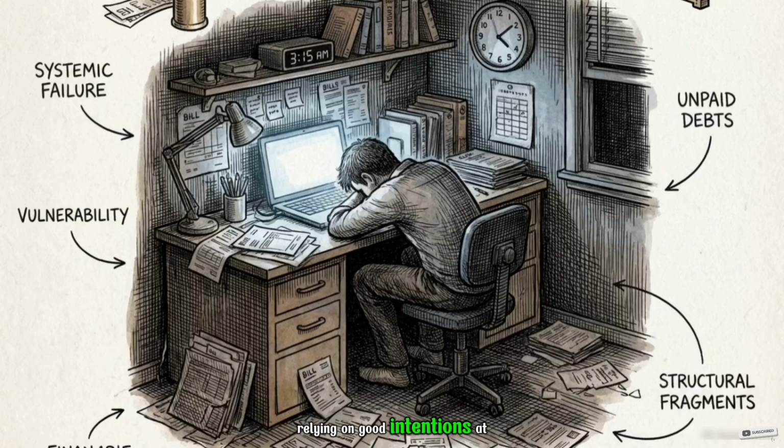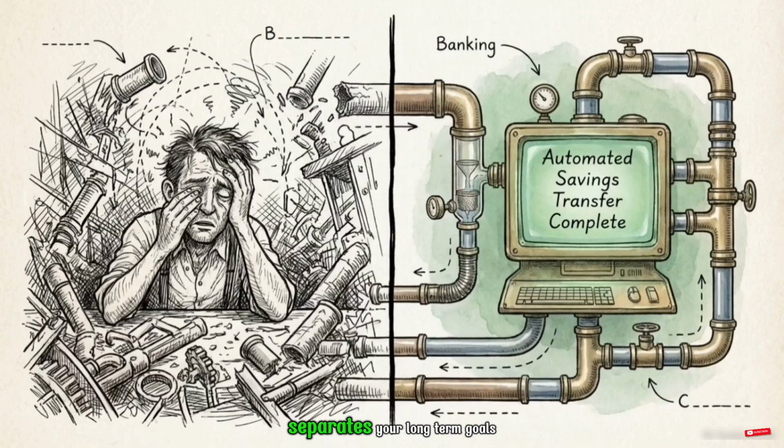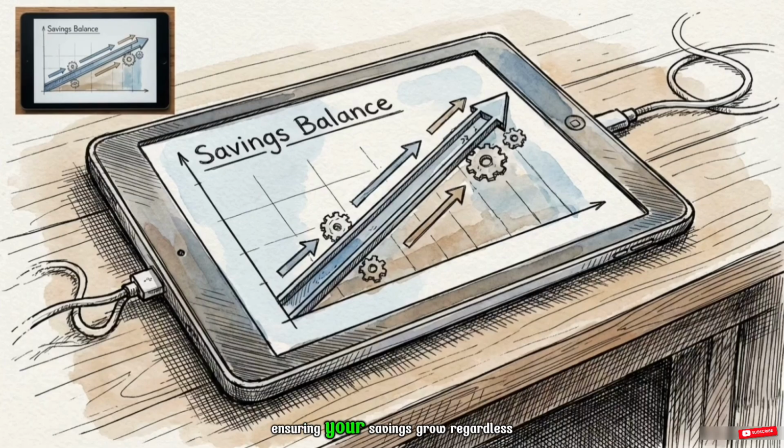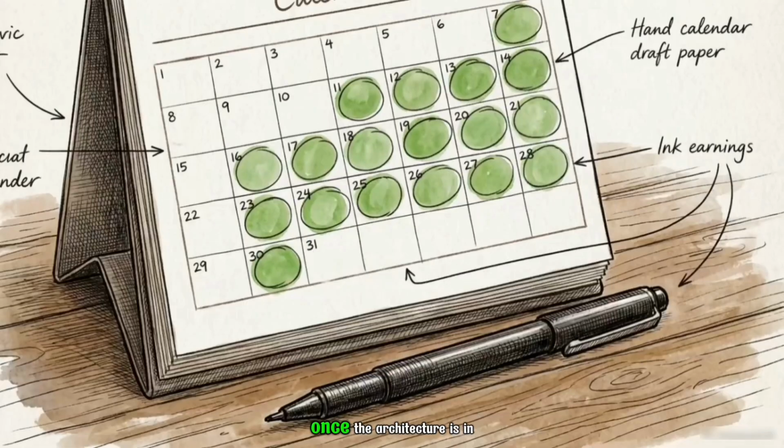Relying on good intentions at the end of the month leaves savings vulnerable to daily stressors. Automating your allocations separates your long-term goals from your immediate emotional state, ensuring your savings grow regardless of your energy levels or mood. Once the architecture is in place, you must establish a sustainable monitoring rhythm.